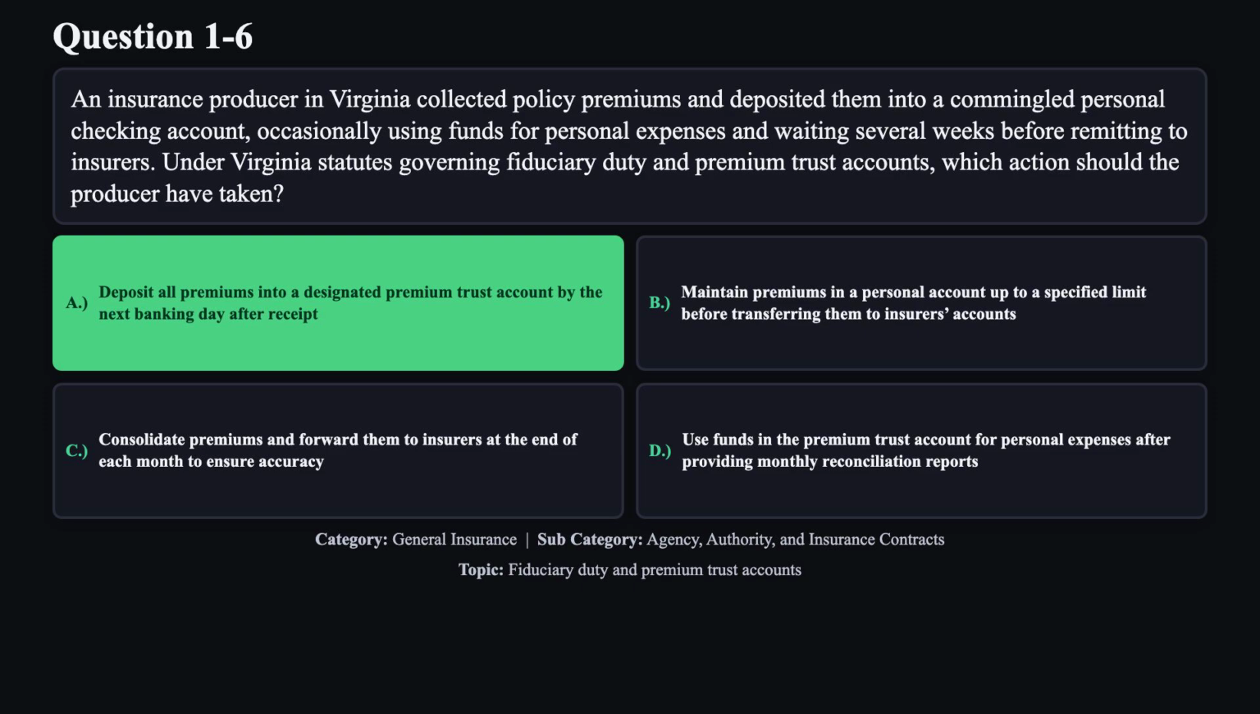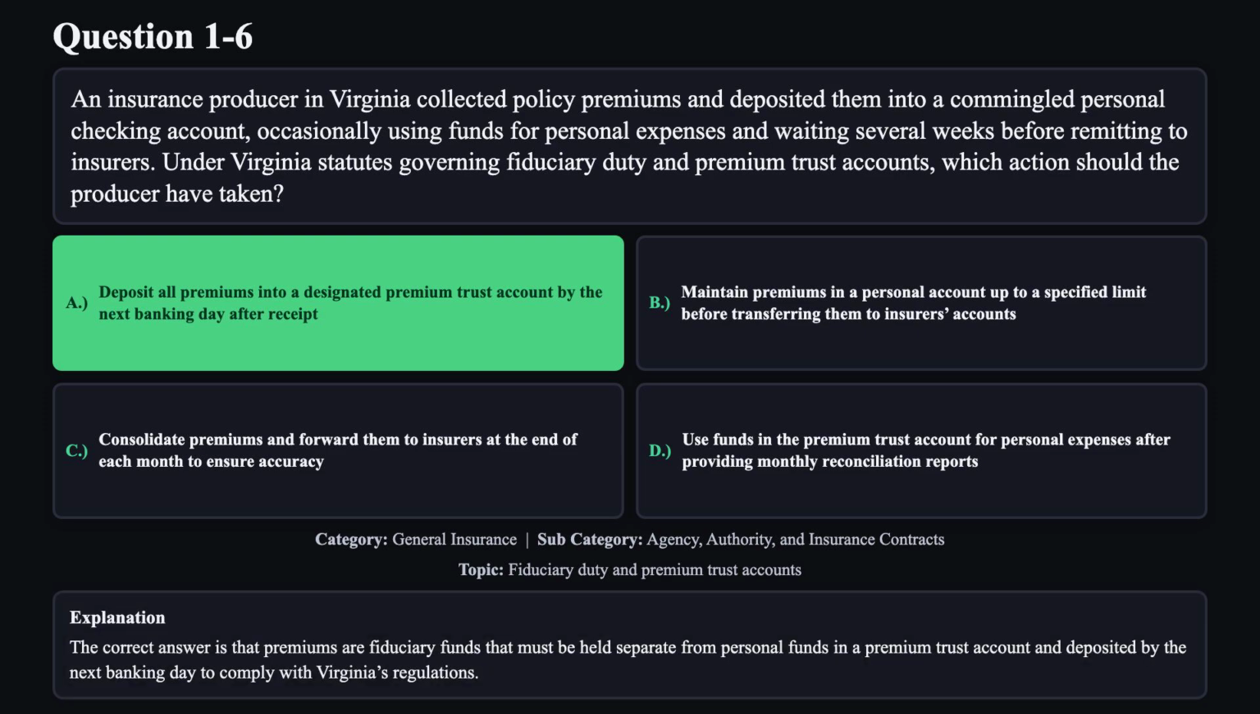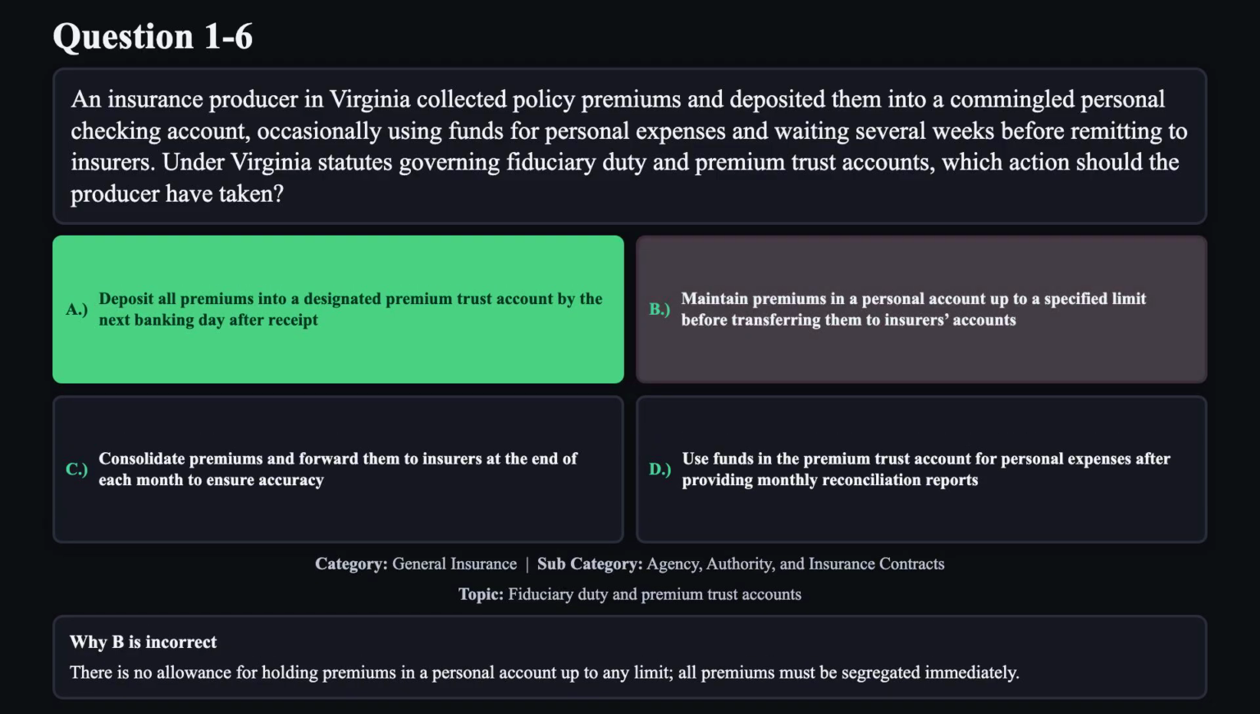The correct answer is A. The correct answer is that premiums are fiduciary funds that must be held separate from personal funds in a premium trust account and deposited by the next banking day to comply with Virginia's regulations. Reason B is not correct. There is no allowance for holding premiums in a personal account up to any limit. All premiums must be segregated immediately.